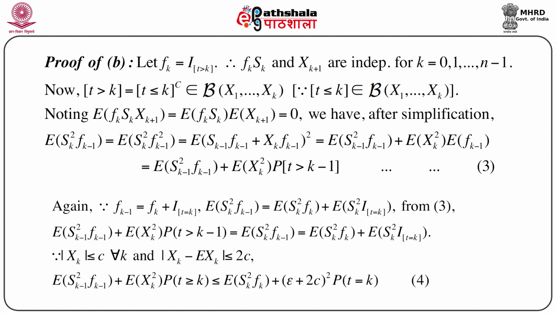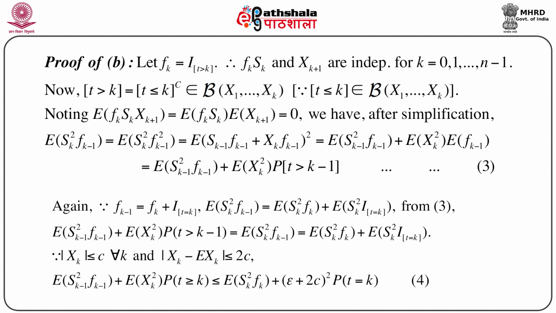So, first consider fk as the indicator function of T greater than k, not T greater than or equal to k. Therefore, fk, Sk and Xk plus 1 are independent for k equals 0, 1 up to n minus 1. And also note that T greater than k is nothing but the complement of T less than or equal to k. Now, T less than or equal to k belongs to the Borel sigma field generated by X1, X2, ..., Xk. So, its complement will also belong to the same sigma field, and hence we can immediately say that the event T greater than k also belongs to the Borel sigma field generated by X1, X2, ..., Xk.